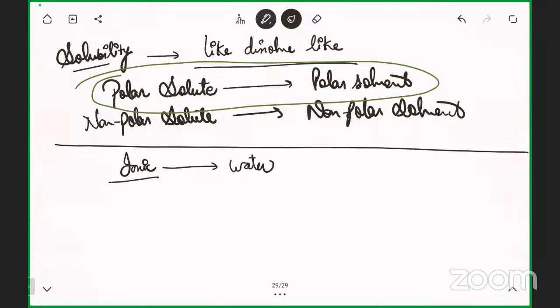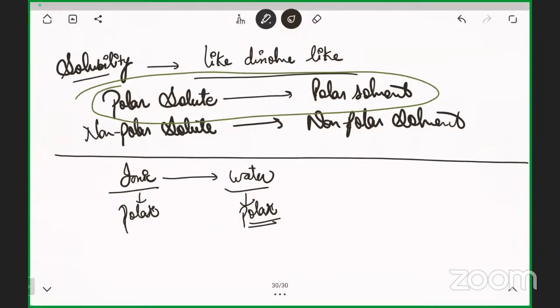The ionic compound is polar, and water is also polar. But how does polar attraction occur? So what will happen when I put NaCl in the water? What exactly happens? Pole of the water molecule. These are the water molecules.